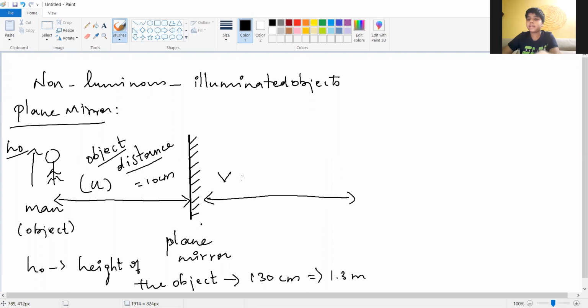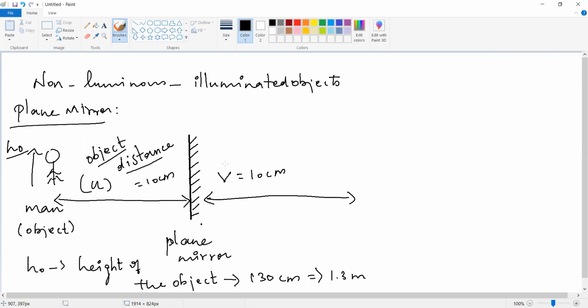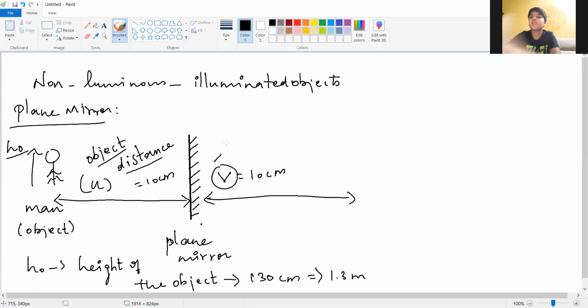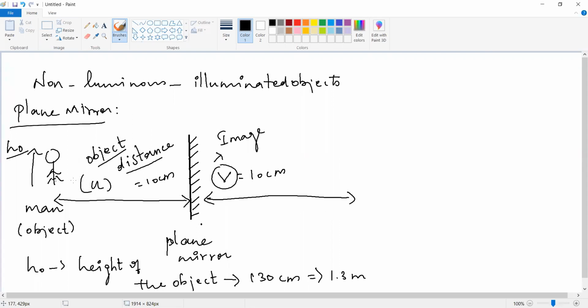So it is the V. Twice more? No, it is not twice. It is the same. It is also 10 centimeter. V is for image distance. Total distance, that is the object to image, is 20 centimeter. Please, all of you write this one: U for object distance, V for image distance.